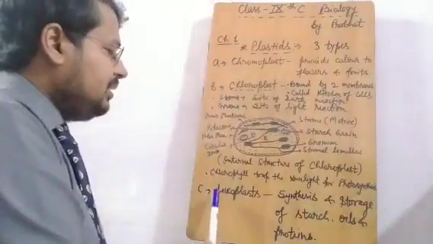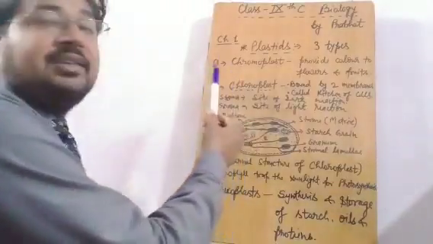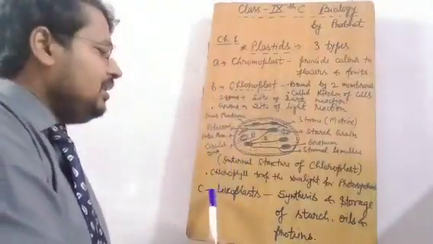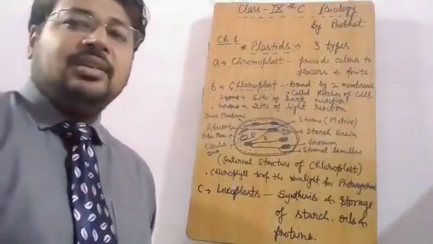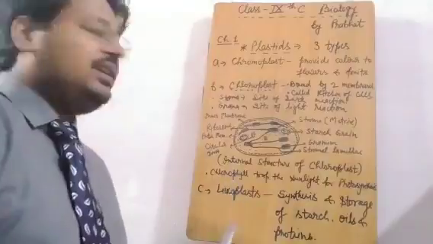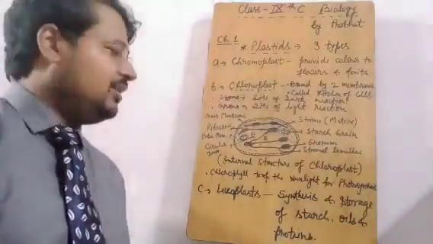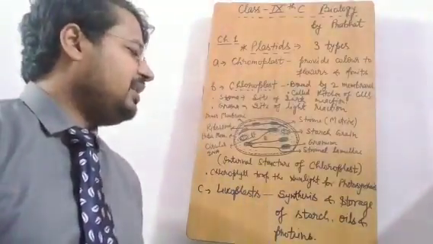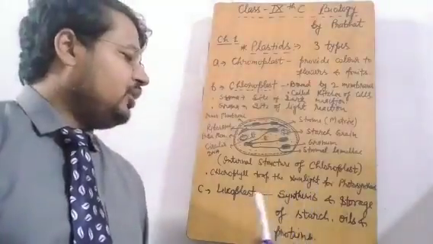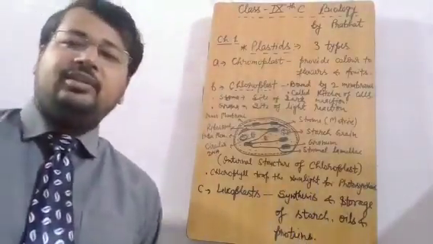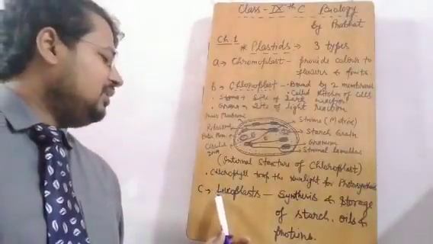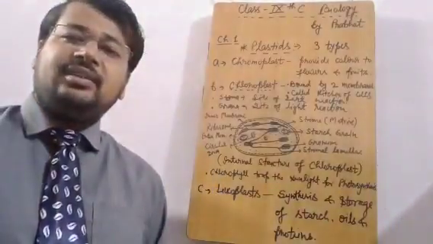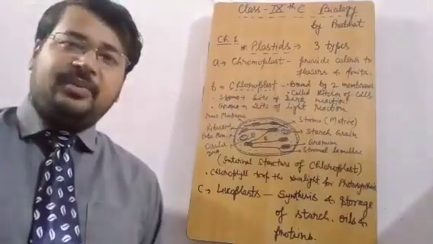Third one is leucoplast. We will talk about chloroplast, the second one, at the last. Leucoplast lacks color. There is no color. So this plastid is without any color. But the function of this plastid is synthesis and storage of starch, oil and protein. So this plastid that is named as leucoplast deviates from a particular path.